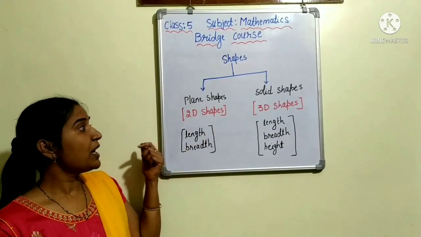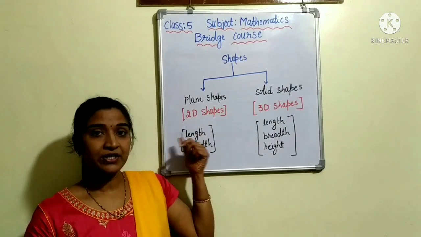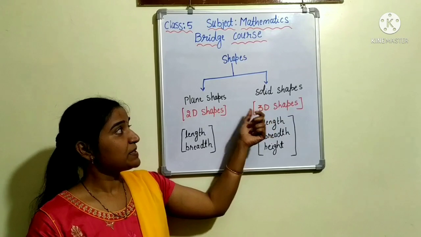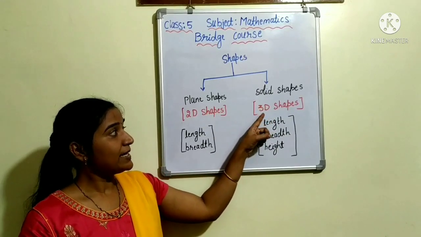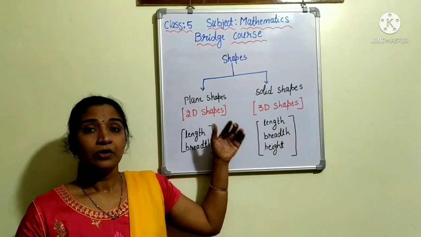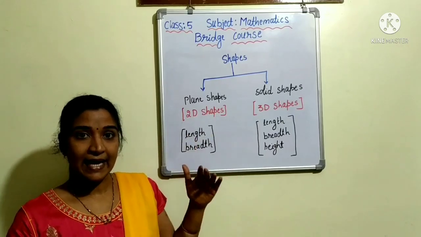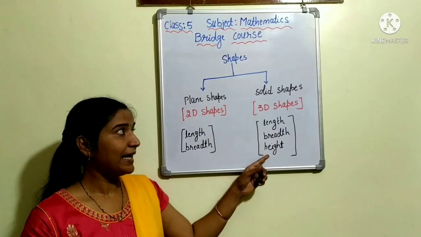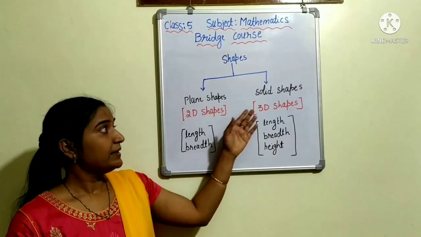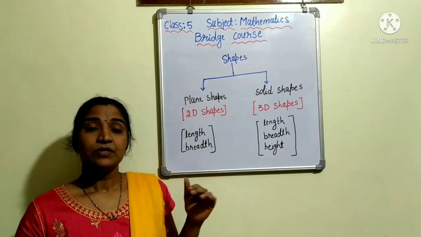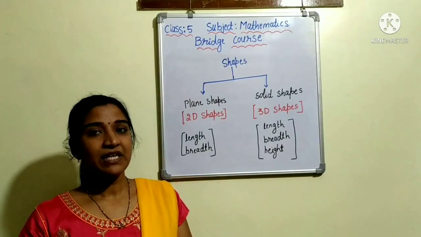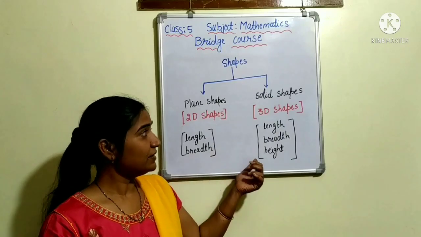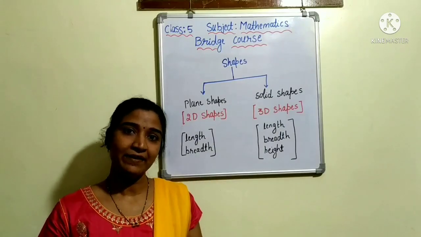Got it? Now moving on to solid shapes. What do you mean by solid shapes? These are also called 3D shapes. The solid objects that have three dimensions, that is length, breadth and height, are called 3D shapes. Now let us see which are the plane shapes, that is 2D shapes, and which are the 3D shape objects one by one.